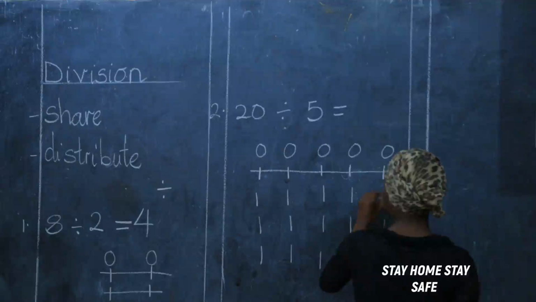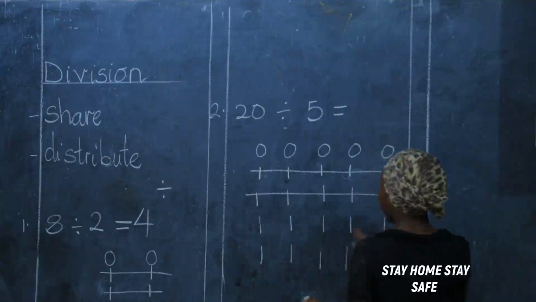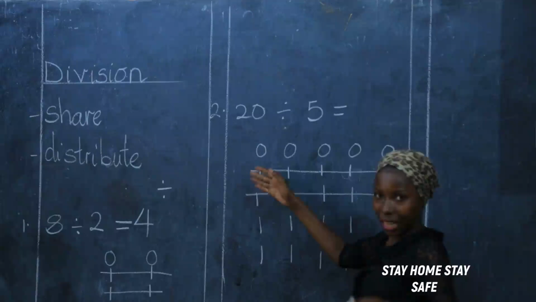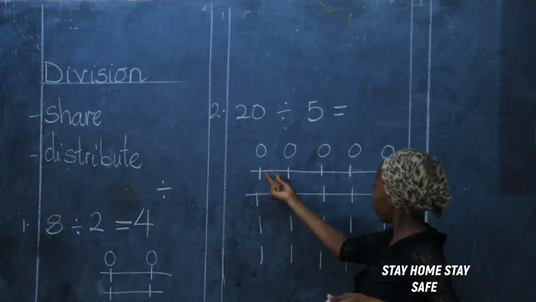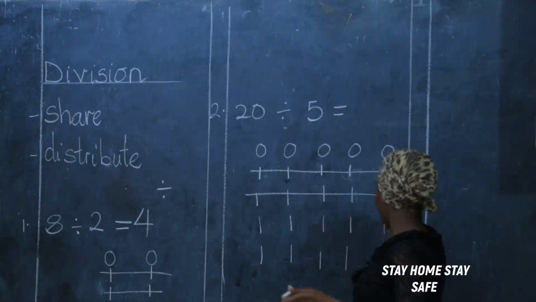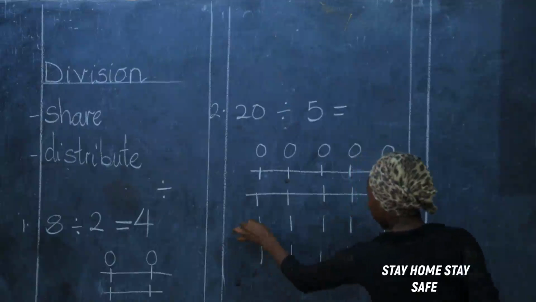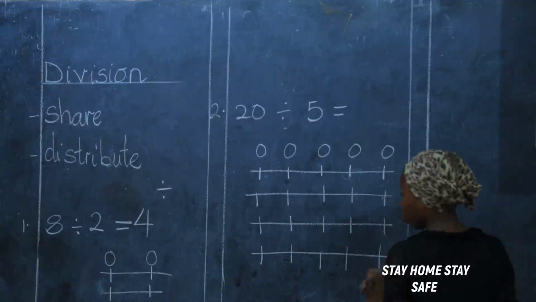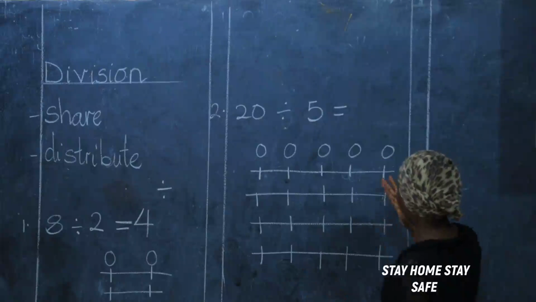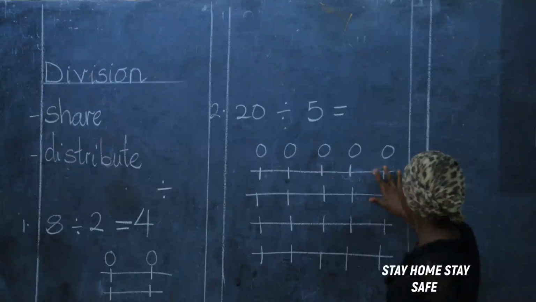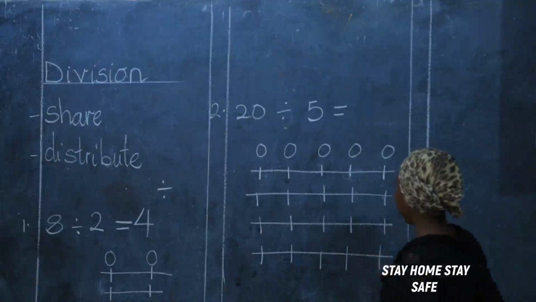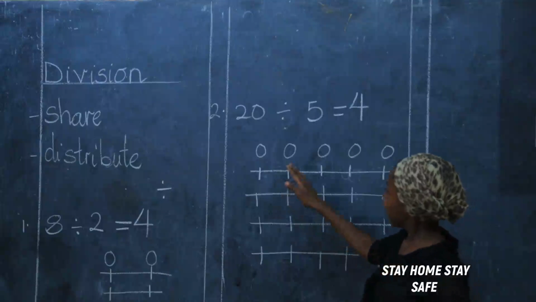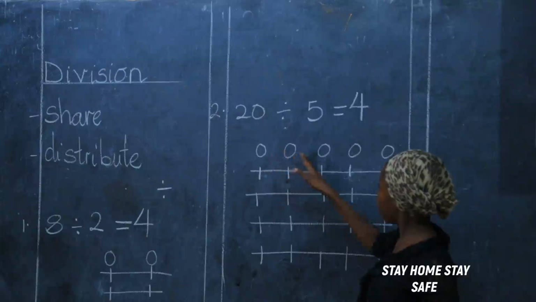That is the first share. Second share. This one helps us check whether everyone got a share each time you were giving. The first time you gave, everybody got. Second time you gave, everyone got. The third time I'm giving, you see, everyone got. Even here, everyone got. That means I did not favor anybody. So I'm counting the number of shares. 1, 2, 3, 4. My answer is 4.